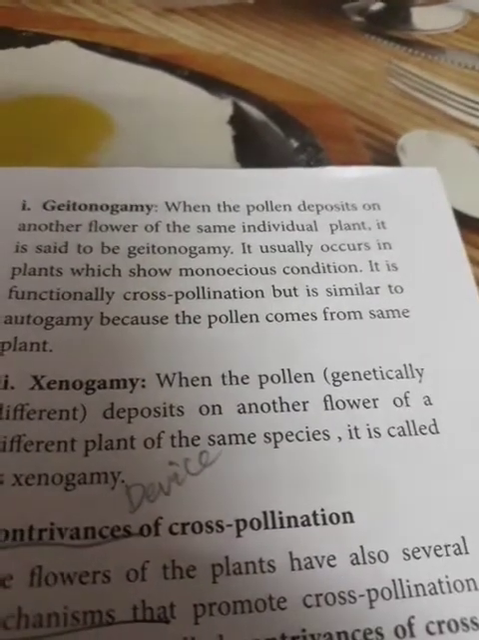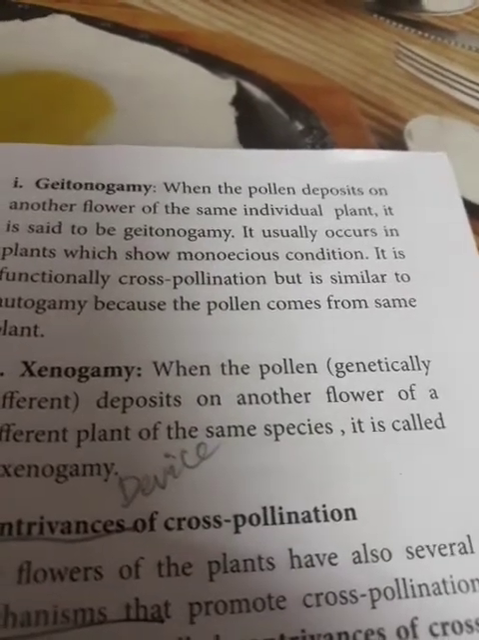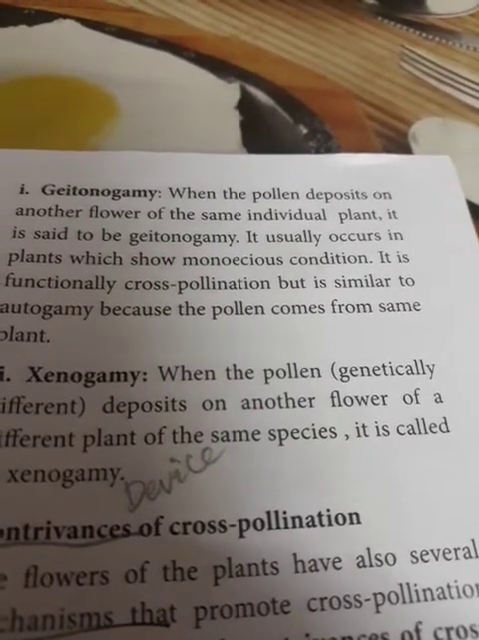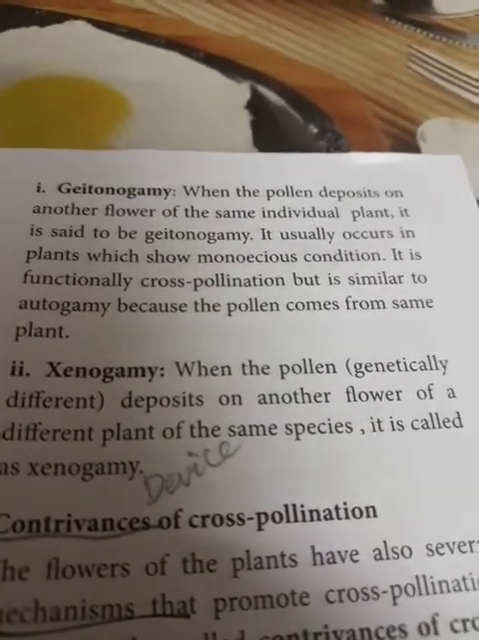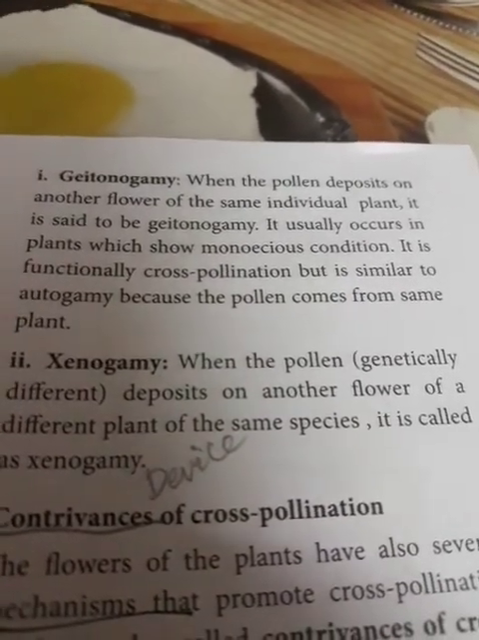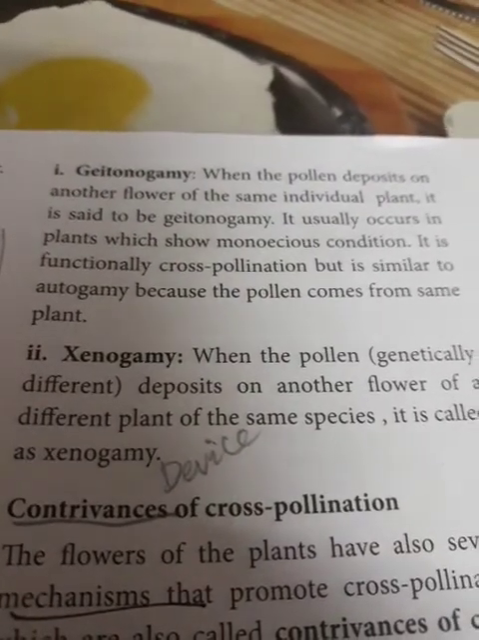Good morning, students. In the previous class, we discussed pollination. Mainly it is of two types: self pollination and cross pollination. Self pollination, we have already discussed the definition and its types. Now we have come to cross pollination. The definition we have already discussed.